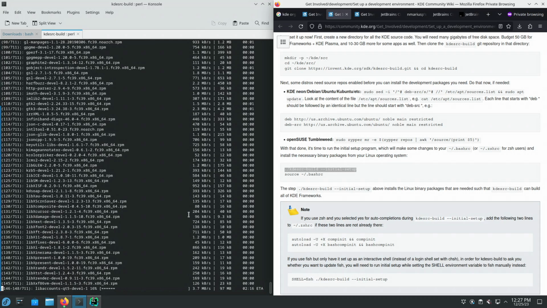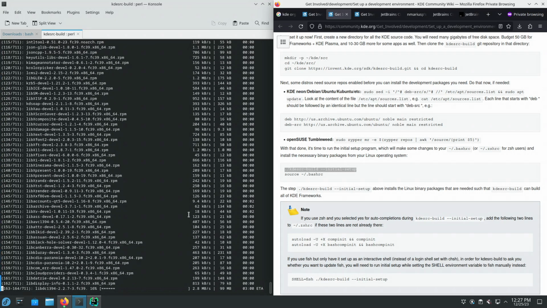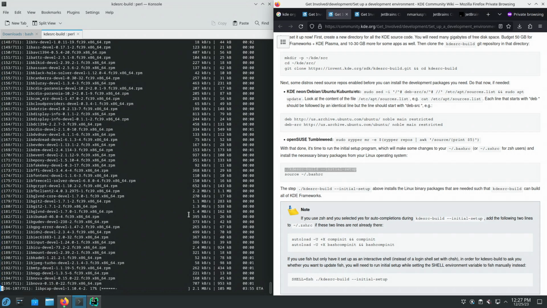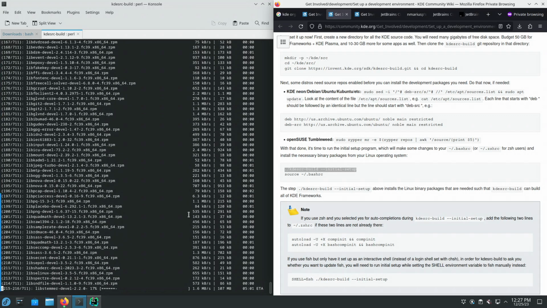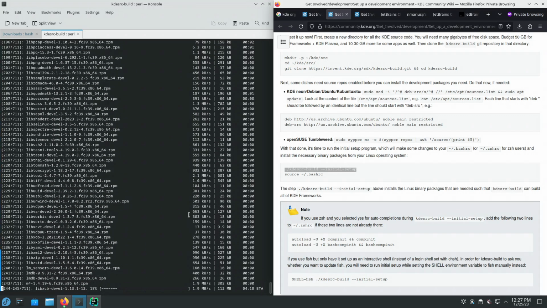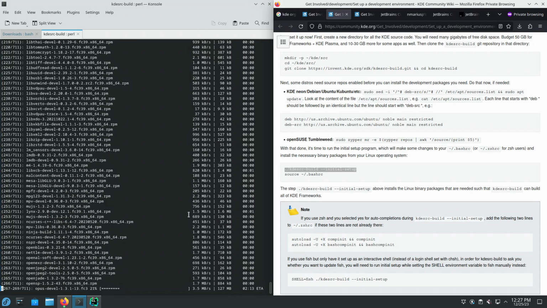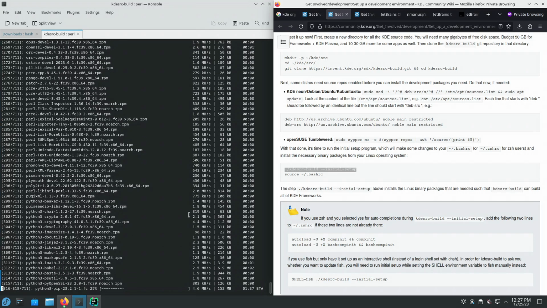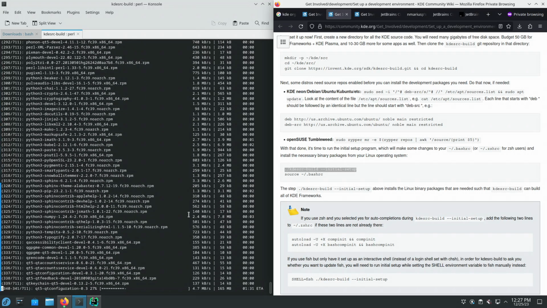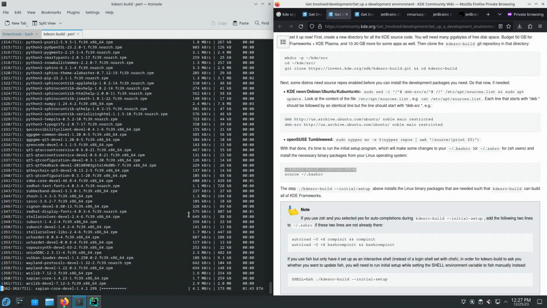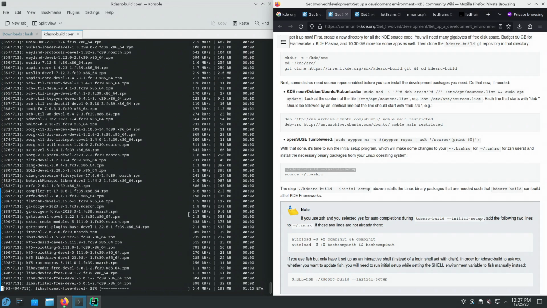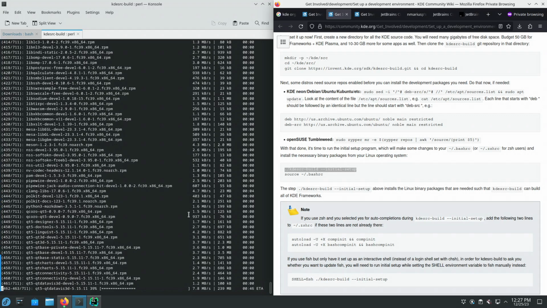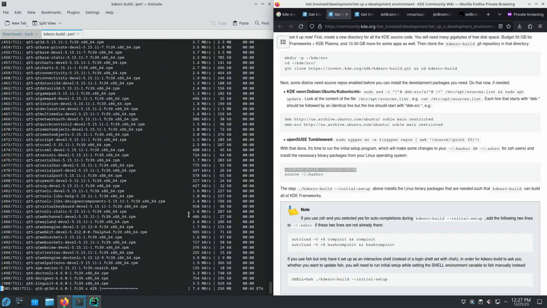So it installs RPM files from the Fedora repositories, many libraries that are required by KDE Frameworks version 5 and version 6, including most of the Qt 5 and Qt 6 RPM packages. Windowing libraries, image libraries, audio video codec libraries, compression libraries.